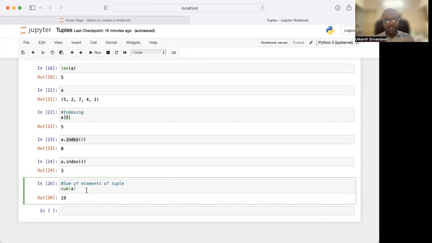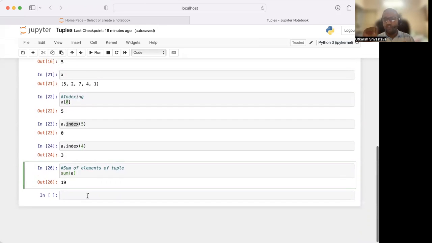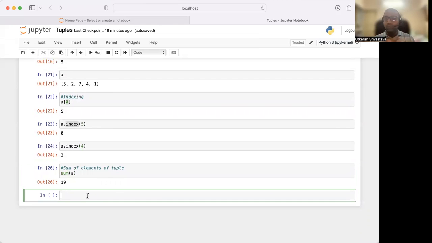We haven't seen anything that can change our tuple, and we won't even see it, because tuples are immutable. Lists are mutable, that means lists can be changed. Lists, dictionaries, sets can be changed. Tuples cannot be changed. All right. Moving ahead further.